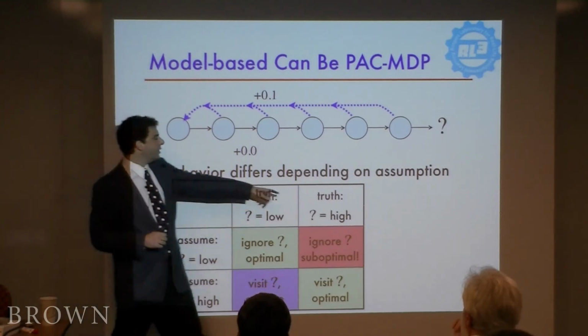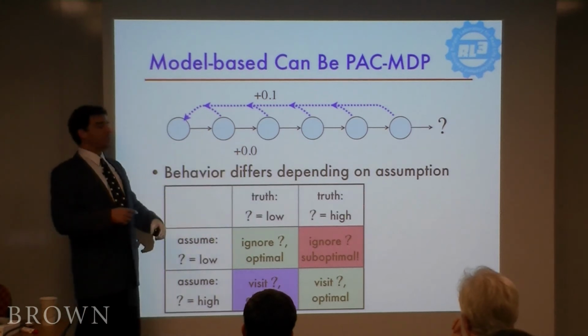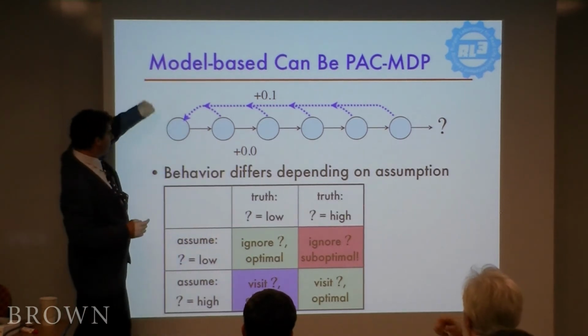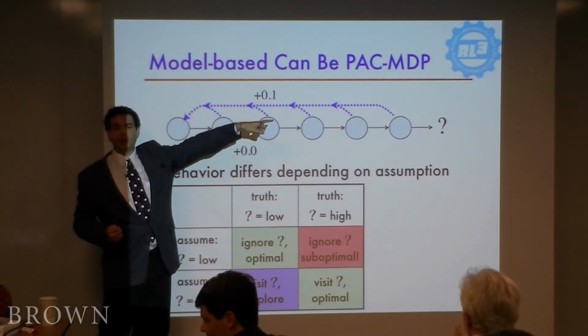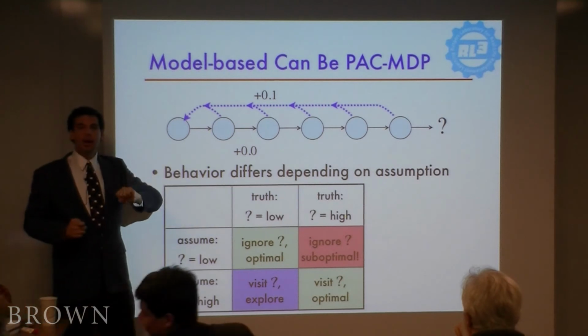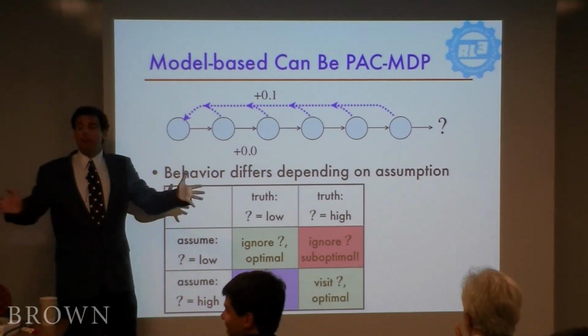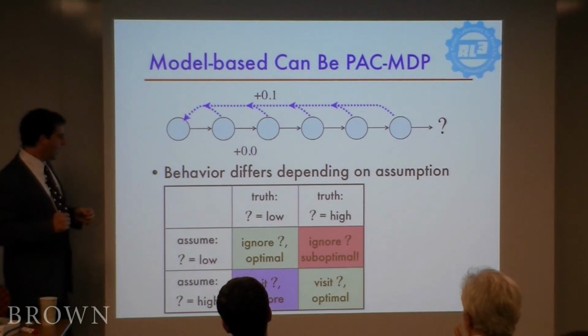On the other hand, if the truth is that there's some really huge reward out there, and it doesn't think that, it doesn't go check. It just stays here and does the self loop forever and never discovers that it's wrong. So that's a really bad case. That's not PAC-MDP. It's not choosing actions near optimally forever. Right? There's no bound anymore. It's infinite. So that's a bad case.